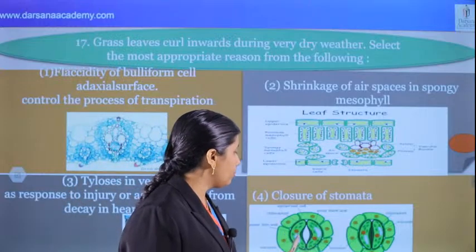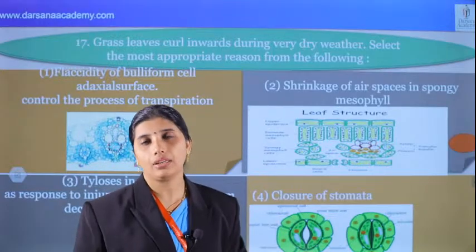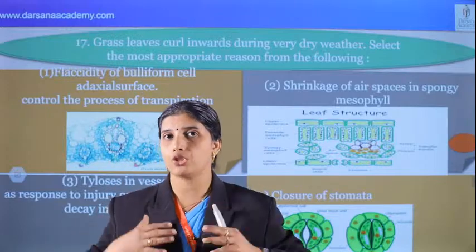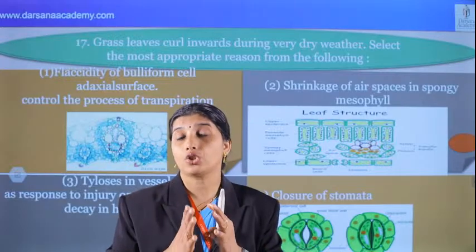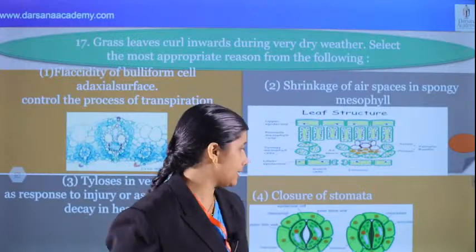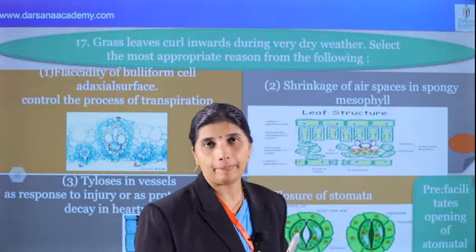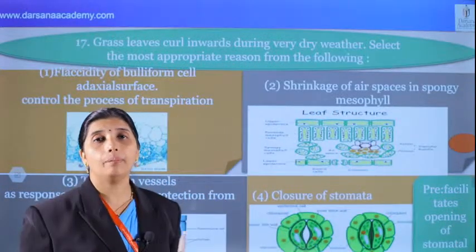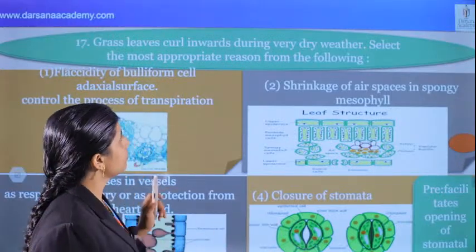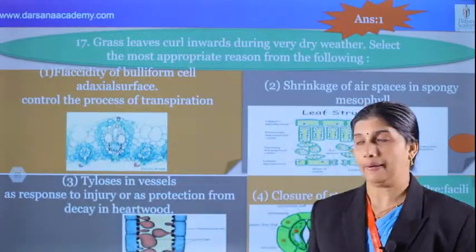Also, since the inner wall is thick and elastic, its turgidity can be maintained. Because of the turgidity of the guard cells, the stomata will be opened. And when the guard cells become flaccid, what happens? The stomata become closed. We know that. The question is also like that: facilitate opening of stomata because of the radially arranged cellulosic microfibrils was also there for the answer. Okay, here we can see the answer for this question. Yes, 1 is the correct answer.